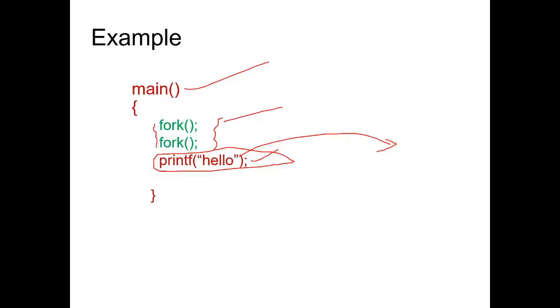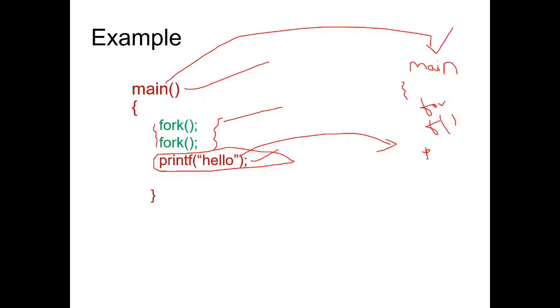And what is the work of the fork system call? It creates duplicate processes. One more copy of the same program will be generated.